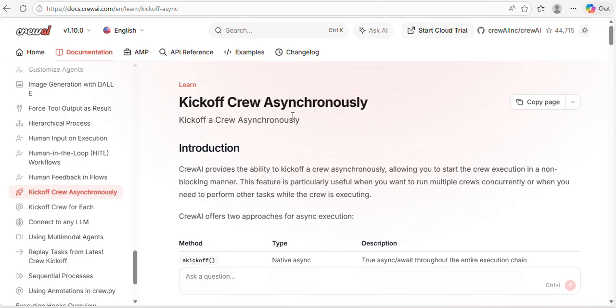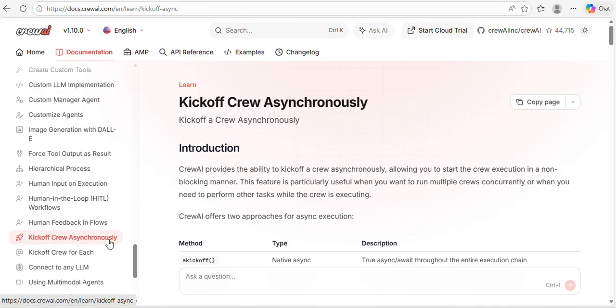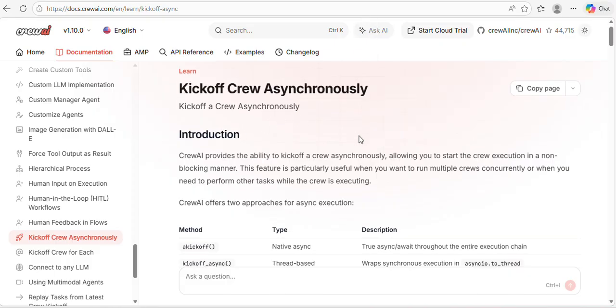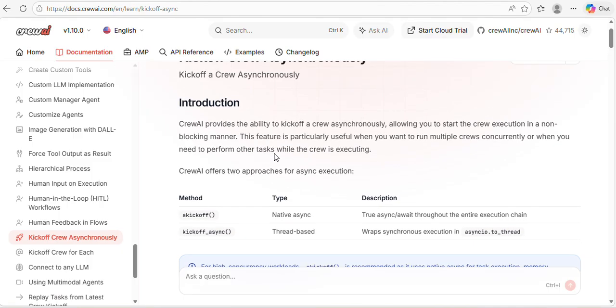This is the documentation page. Here, kickoff crew asynchronously, allowing you to start the crew execution in a non-blocking manner. Concurrently, you can execute multiple functions. This feature is particularly useful when you want to run multiple crews concurrently.